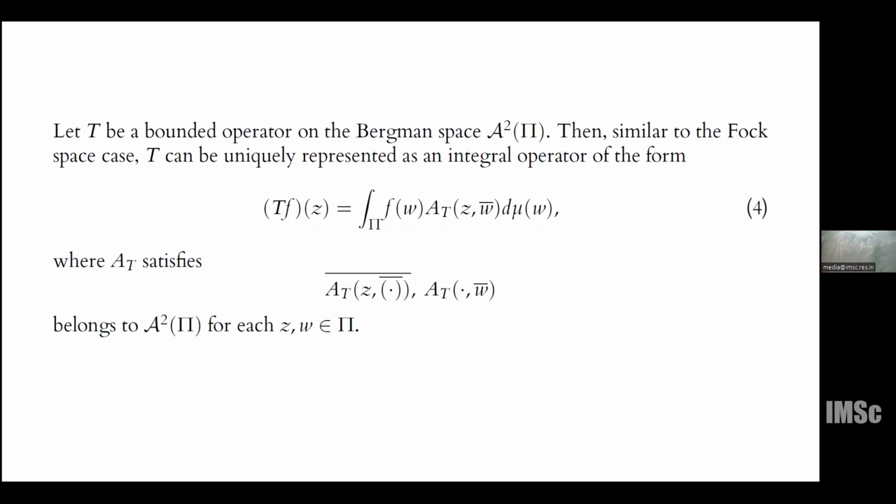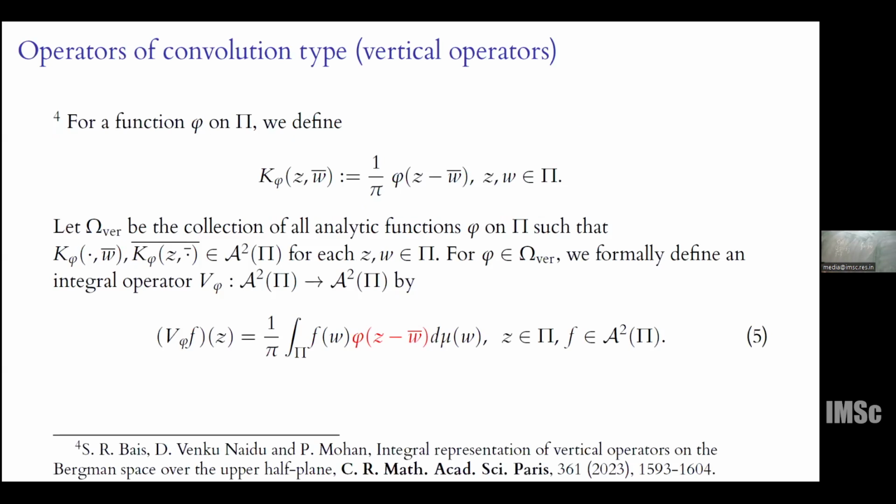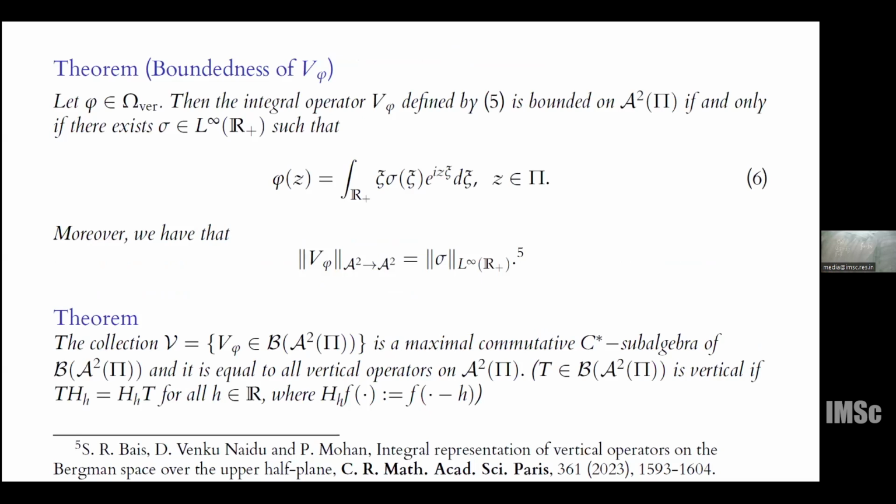In this direction, first we consider the analytic function phi on Π. Then we consider the kernel function K_phi using this phi, and phi should satisfy these two conditions. Associated to such phi, we formally define the operators V_phi with this kernel, and we were able to show that such a V_phi is bounded